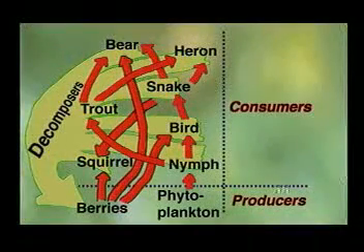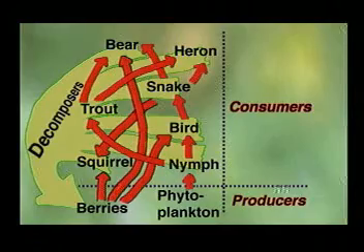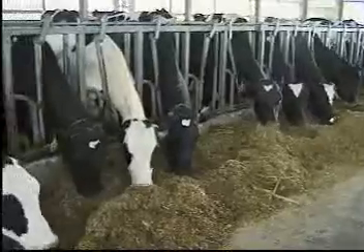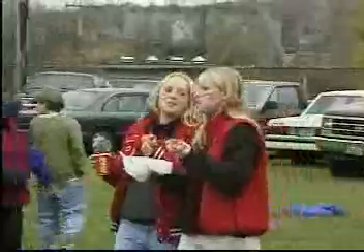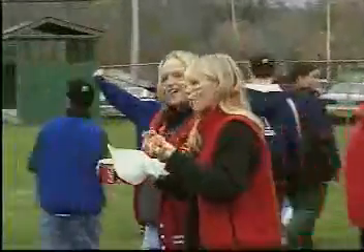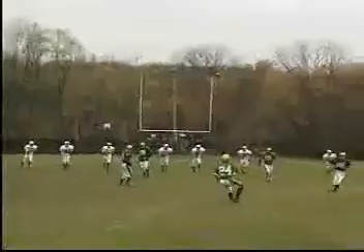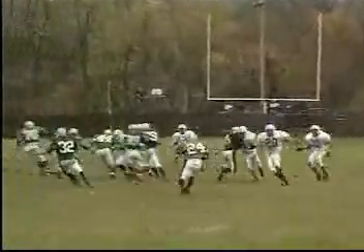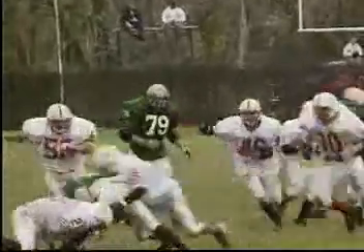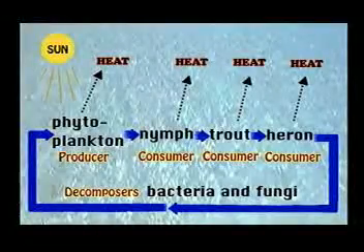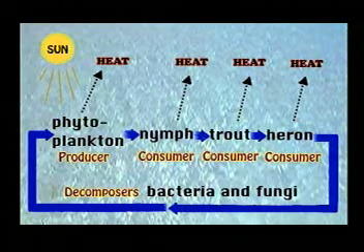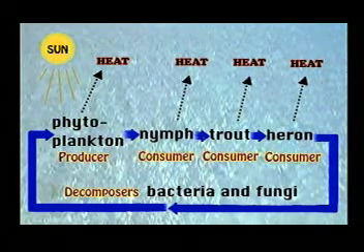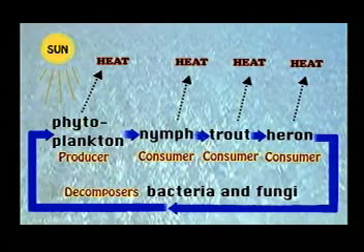We can rearrange this food web with producers at the bottom and then consumers further up. Not only are helpful things like nutrients passed from organism to organism, but so is energy. When one organism eats another organism, energy, or food, is transferred. When energy is transferred from one organism to another, a great deal of it is lost, or given off in the form of heat. In fact, in many cases, nearly 90% of the energy is lost in the form of heat, as is seen along this food chain.